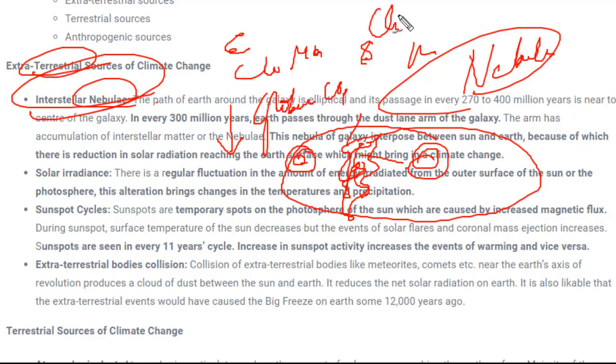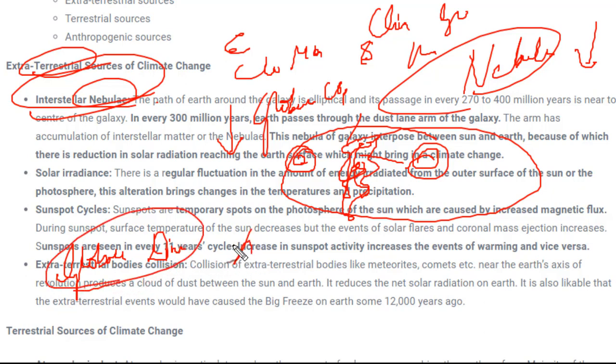See, climate change doesn't only mean global warming or an increase in temperature. There could be a possibility that there is a decrease in temperature also. There is another concept which you might not be aware of: global dimming. Global dimming is just the opposite of global warming. We have studied much about global warming, that is, the increase in temperature, but in contrast to it, the opposite term is global dimming, which means a reduction in temperature on the Earth's surface.